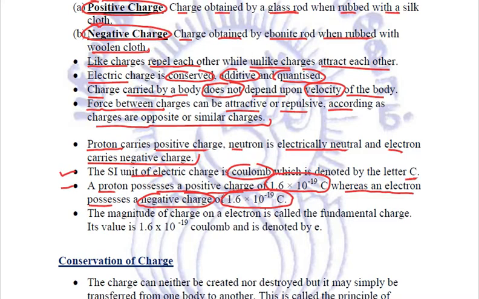Now the amount or the magnitude of charge on an electron is called the fundamental charge, and its value is 1.6 into 10 to the power minus 19 coulomb, and it is denoted by small e. So these are a few basic things we need to relate regarding the charges.